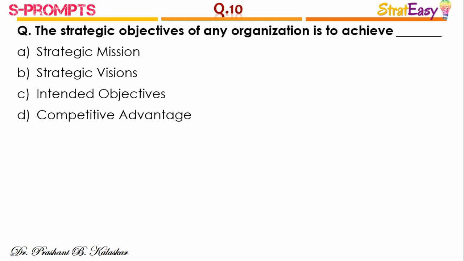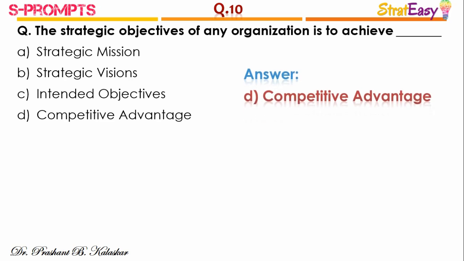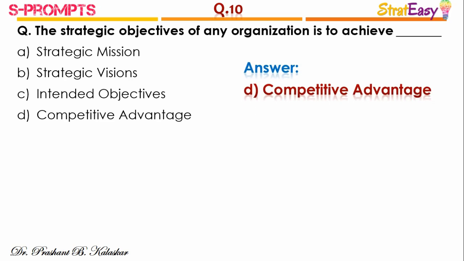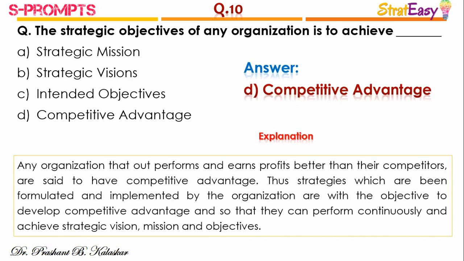Question number 10. The strategic objective of any organization is to achieve. The right answer is option D, competitive advantage. Any organization that outperforms and earns profit better than its competitors is said to have competitive advantage. Thus, strategies which are formulated and implemented by the organization have the objective of developing competitive advantage so that they can perform continuously and achieve their strategic vision, mission, goals and objectives.